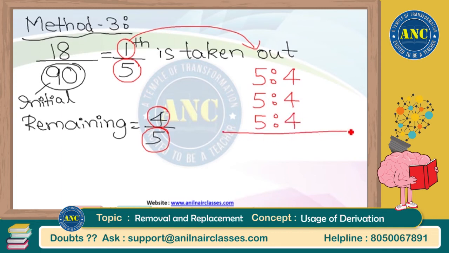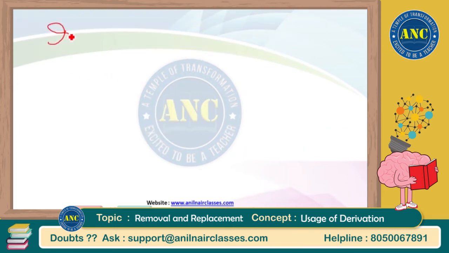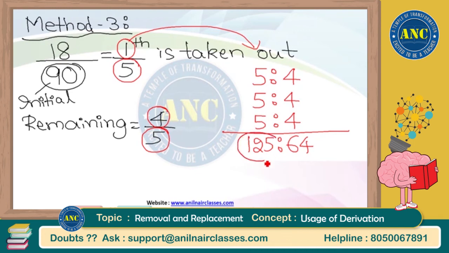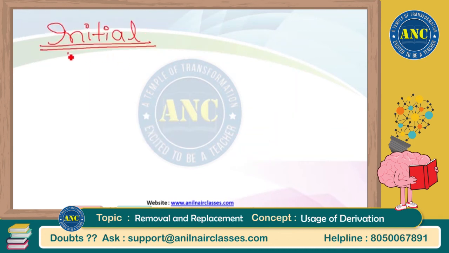In simple language, initially 5 into 5 into 5, it is 125. Finally 4 into 4 into 4, 64. According to the ratio, this is the method I teach in ratios and many other concepts. According to the ratio, initial volume is 125 liters.